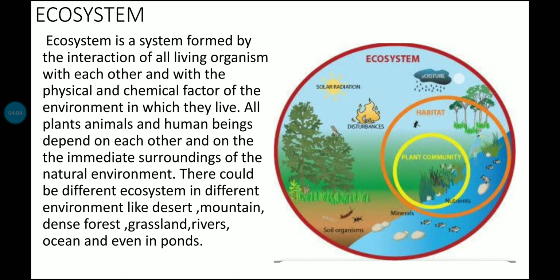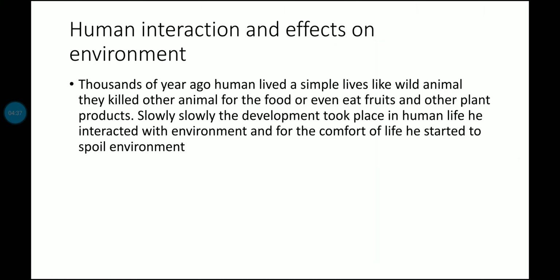Ecosystem. An ecosystem is a system formed by the interaction of all living organisms with each other and with the physical and chemical factors of the environment in which they live. All plants, animals, and human beings depend on each other and on the immediate surroundings of the natural environment. There can be different ecosystems in different environments like desert, mountain, dense forest, grassland, rivers, ocean, and even in ponds.